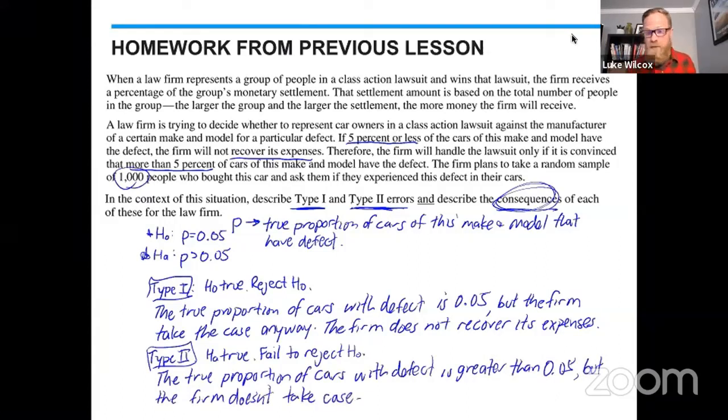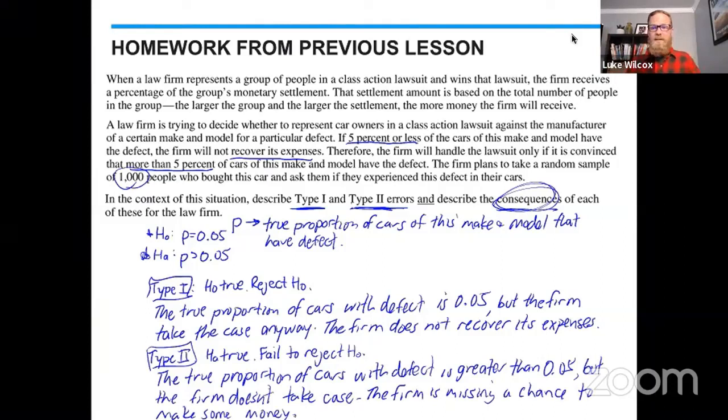Now, what's the potential consequence of this? Well, they don't lose any money because they didn't take the case, but they are missing the opportunity to have made money. So I'm going to say that the consequence here is that the firm is missing a chance to make some money. Now, if that all came pretty quick to you and you're still a little bit fuzzy about type 1 error and type 2 error, don't worry. That's what today's lesson is all about.